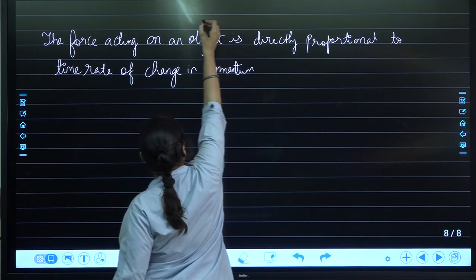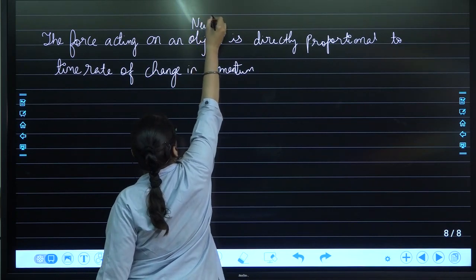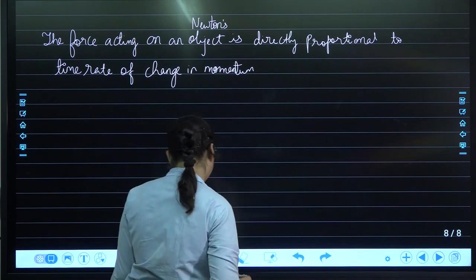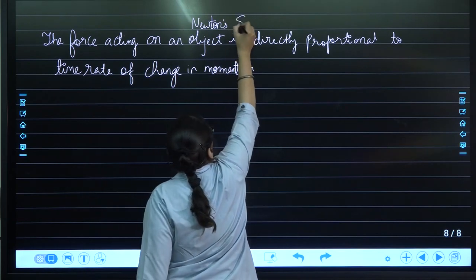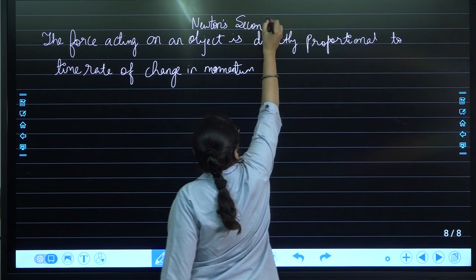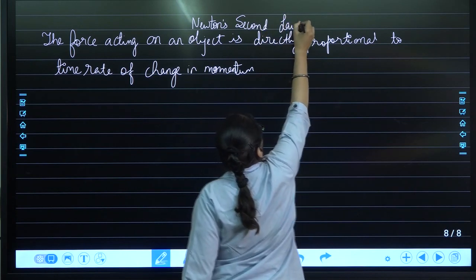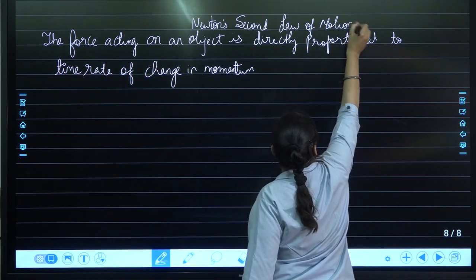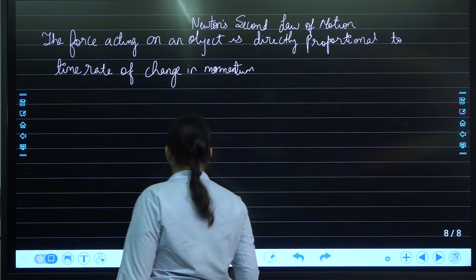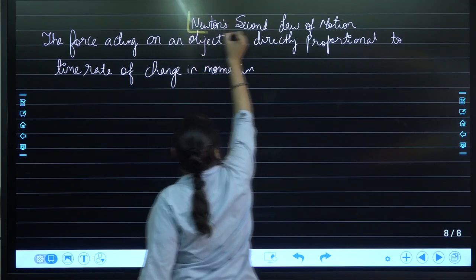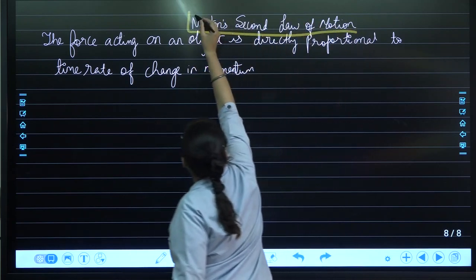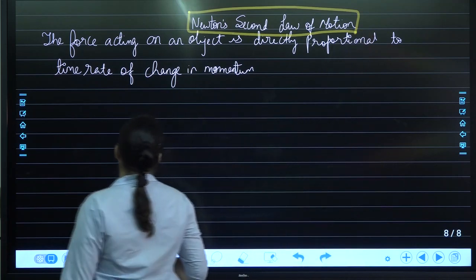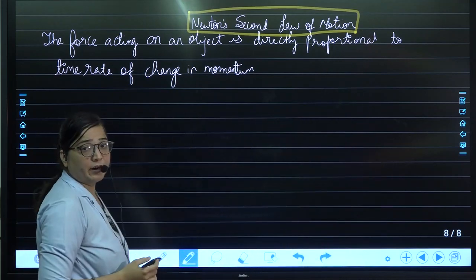That is Newton's second law of motion. Now what does the formula say?